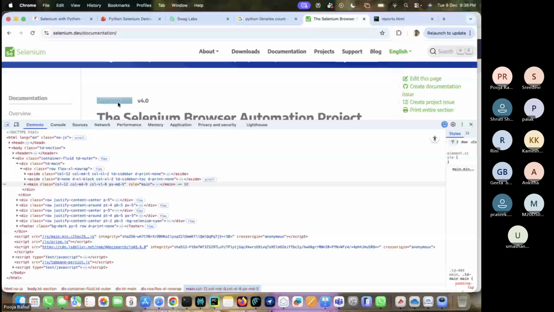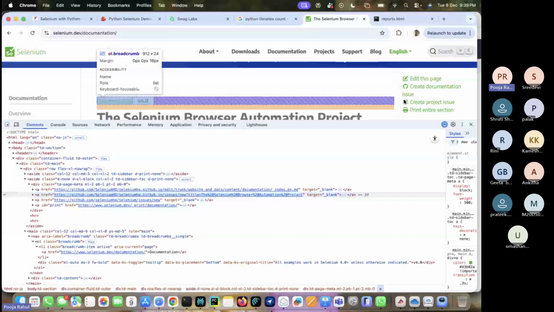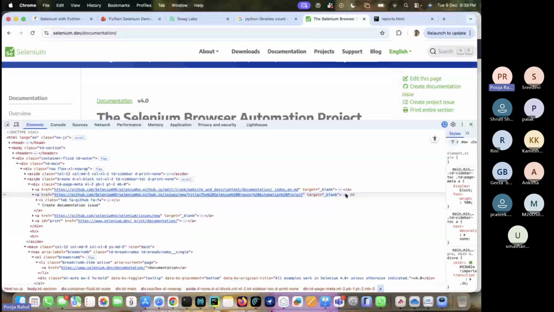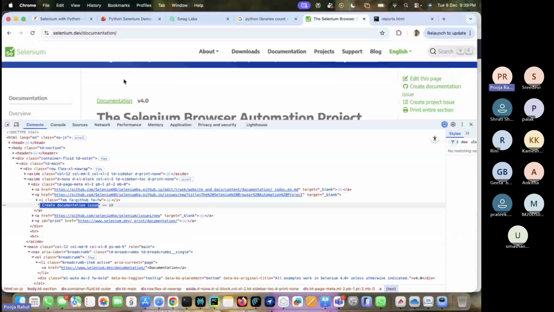Suppose we want to use partial link text, right? It should be some text of that particular link. Let me go and click again here. Yeah, here it is identifying, right? Here, if you see, this is the link text. Instead of giving the complete link text, you can give just some portion, like from here to here, I'm just taking only this value. That is partial link text. Whenever you consider the complete link text, that is considered as link text.